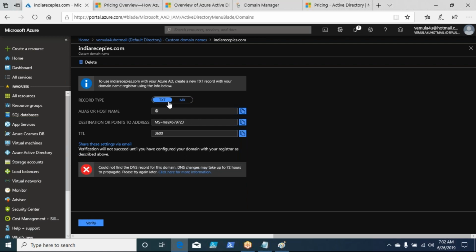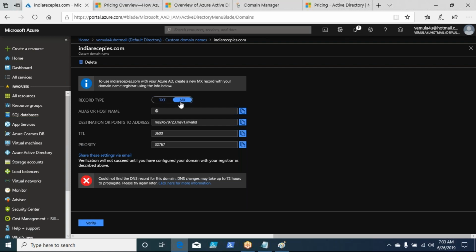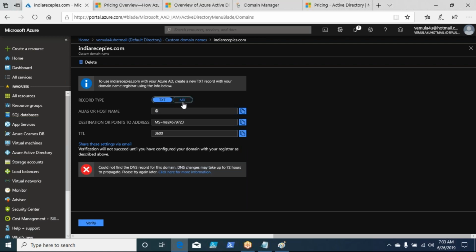DNS, which we call host record, CNAME record, SRV records, and so on. These are also some type of records. One is text record, the other one is MX, which is not a mail exchange record, right? Now, one of these two records should be added to your domain. Then, if you click on verify, you will be able to successfully verify yourself by validating your details, right?